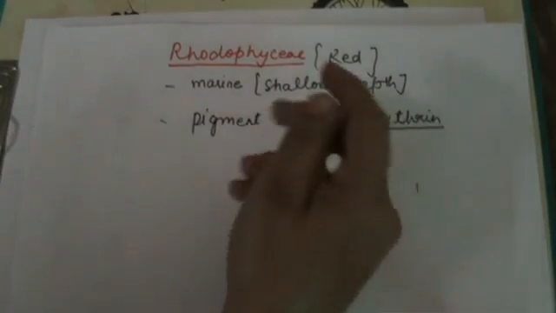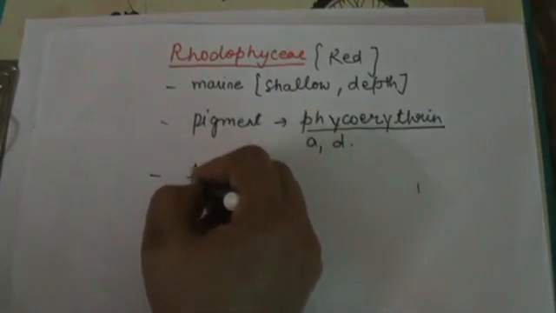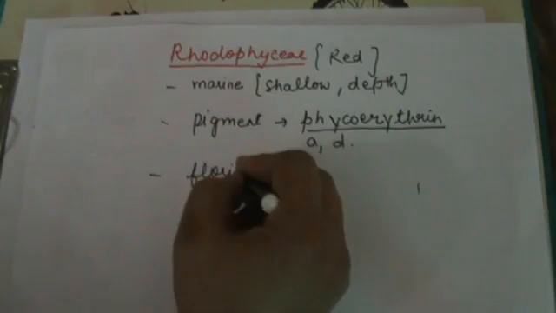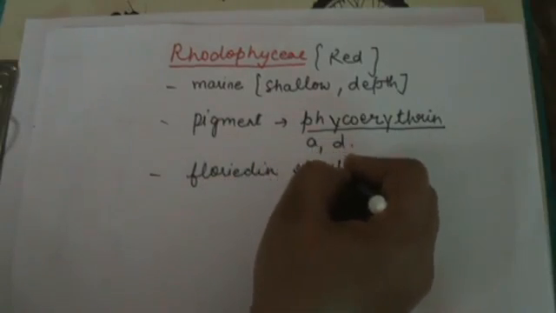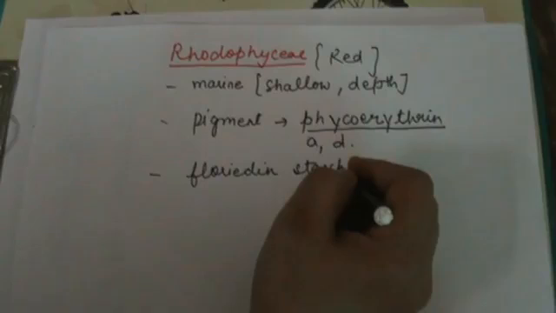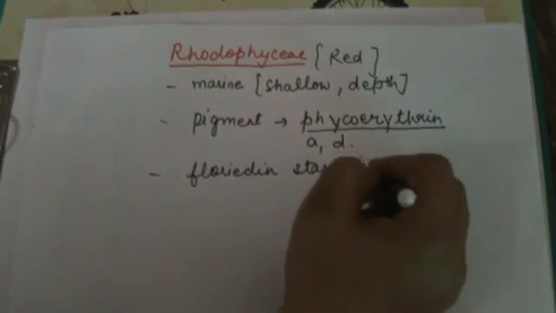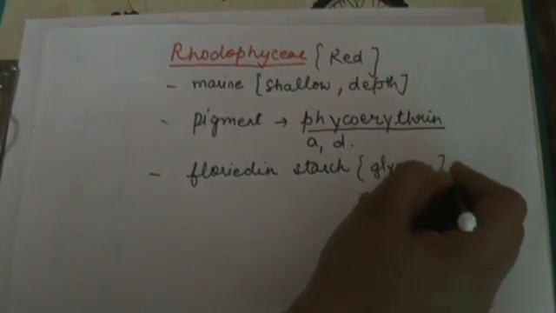The reserve food material is in the form of floridean starch. Floridean starch is almost similar to glycogen, or we can say it is glycogen.